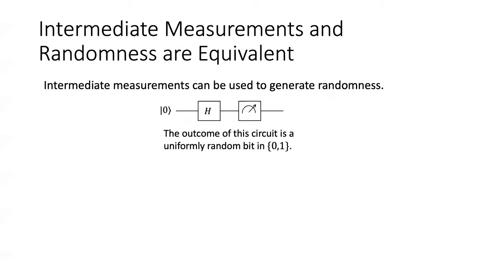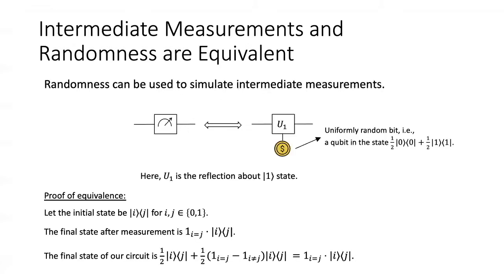Consider the following circuit. You have a qubit in the 0 state, apply a Hadamard operator, and then a measurement gate. The measurement outcome is going to be 0 with probability half and 1 with probability half. So the measurement outcome is a uniformly random bit. To generate more random bits, you could apply this Hadamard and measurement gate over and over again, and the sequence of measurement outcomes would be a sequence of independent uniformly random bits. Thus, intermediate measurements can be used to generate perfect randomness. Interestingly, the other direction also holds. So randomness can be used to simulate intermediate measurements.